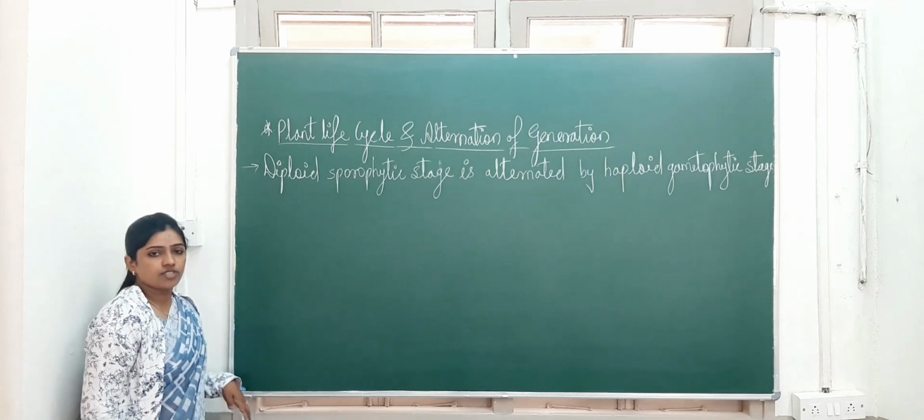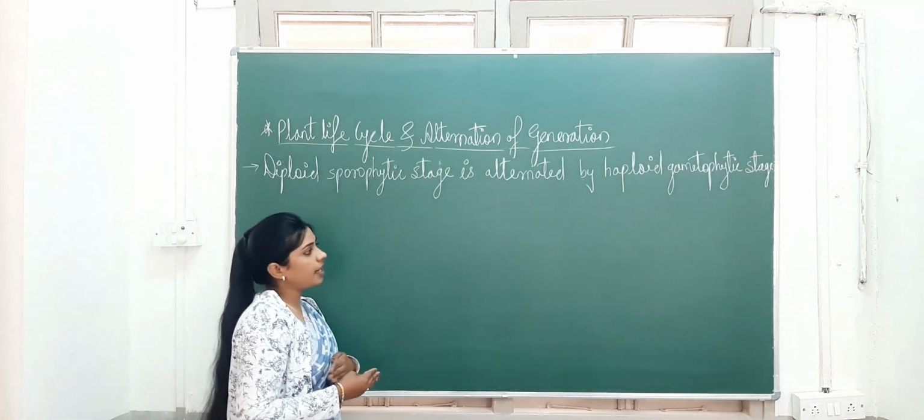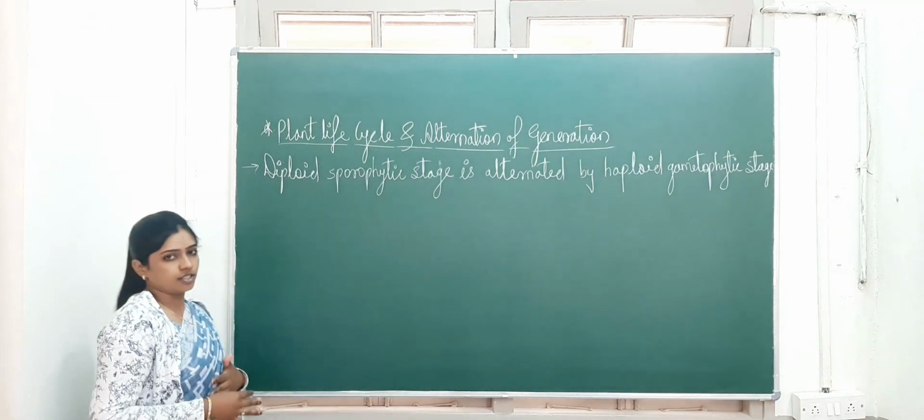So the diploid sporophytic stage is alternated by the haploid gametophytic stage. Got the point? As I told you, the sporophytic stage is diploid and the gametophytic stage is haploid. So in alternation of generation, the diploid sporophytic stage is alternated by the haploid gametophytic stage.